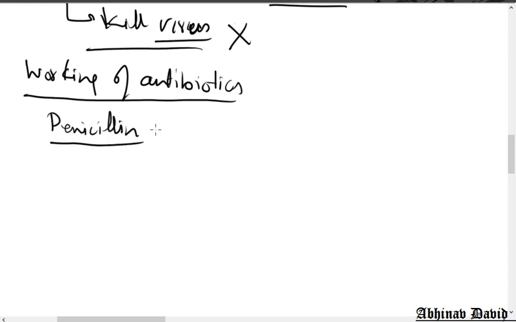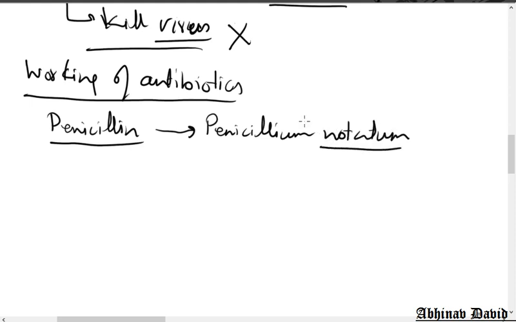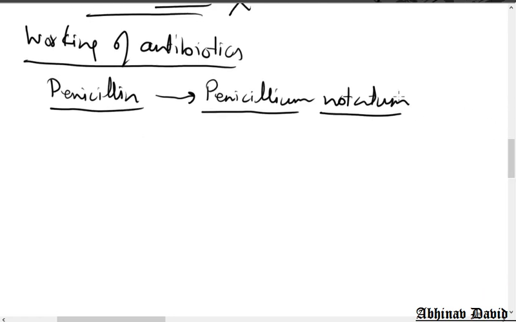Now in 8th class we have already learned that this is the first antibiotic and it was taken out from a fungus called Penicillium notatum. This is the fungus from which this antibiotic is taken out. So what is an antibiotic? Let us first discuss the antibiotic and then we will discuss the working of antibiotics. So if you want, you can write the answer of what is an antibiotic.